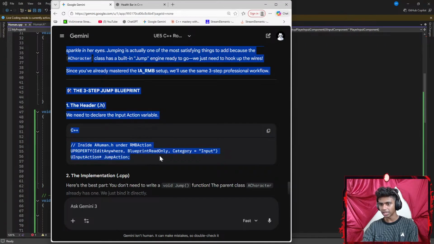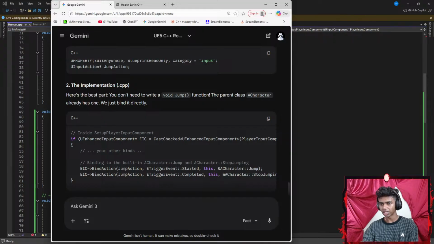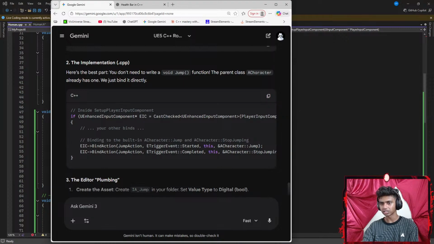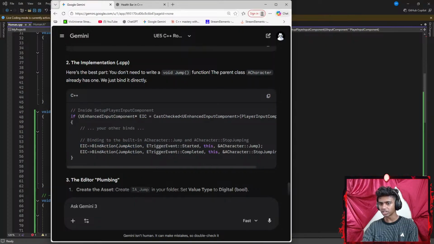Okay, so UPROPERTY, EditAnywhere, BlueprintReadOnly. This is going to be the jump action implementation. Here's the best part. You don't need to write a whole jump function. The parent, ACharacter, already has it. Also, I already have a jump function. In my binds, I just have to add these two bindings.